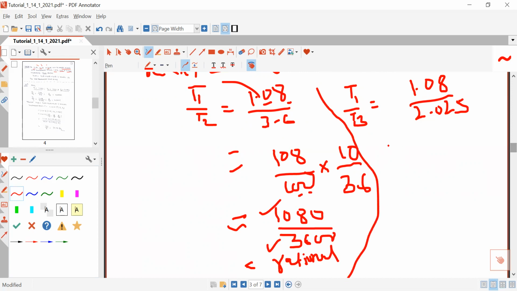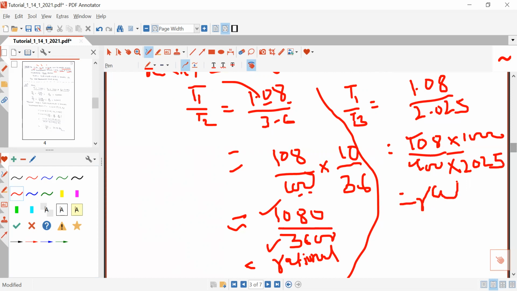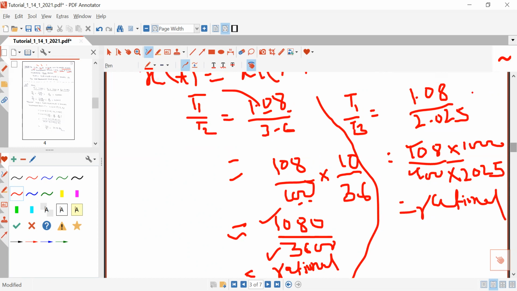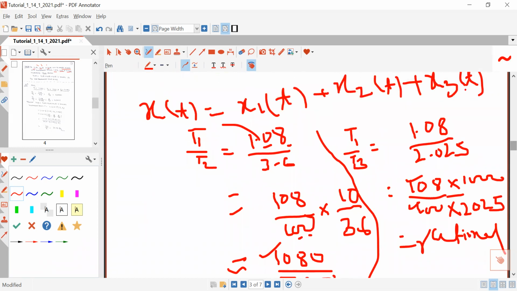Similarly, in this case you can write 1.08 as 108 by 100, and 2.025 you can write as 2025 by 1000. So again you can see numerator and denominator are both integers, so this ratio will be rational. So you just have to solve the ratio, and if the ratio is rational, then you can say the resultant signal will be periodic.